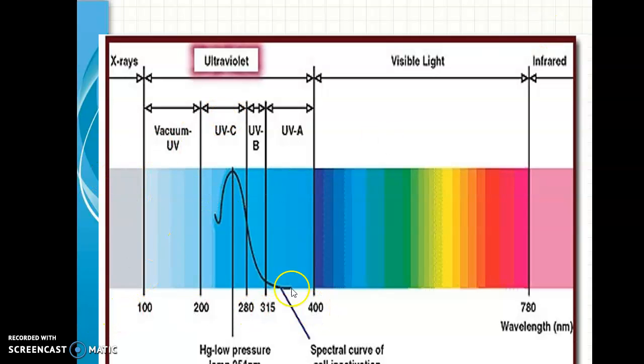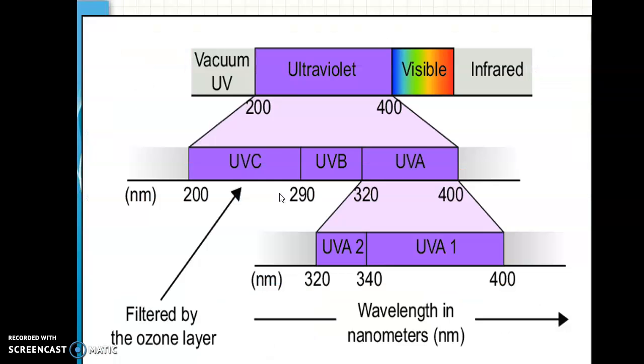From 100 to 400 we have ultraviolet, and from 400 to 780 we have the visible region. This visible region is visible to the human eye, ranging from violet to red, which we generally call VIBGYOR. So ultraviolet, visible, infrared. Visible will have blue to red.